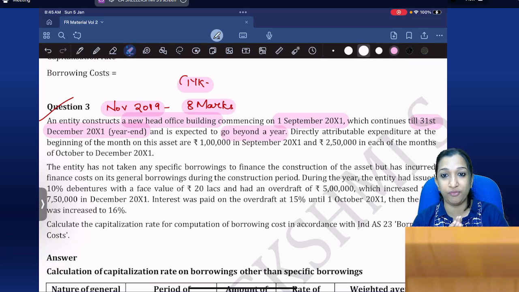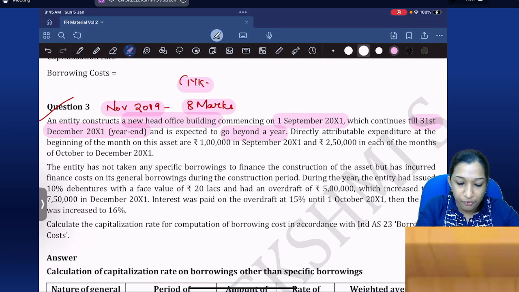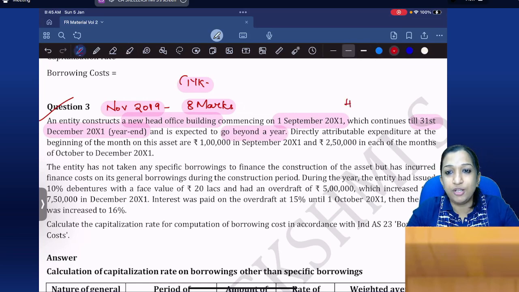We are constructing a head office building. Work started on 1st September. Current year, September, October, November, December, 4 months. A construction period. Current year is 4 months and it is expected to go beyond a year. So no doubt it is a qualifying asset.